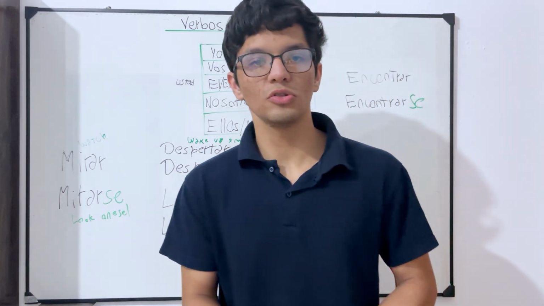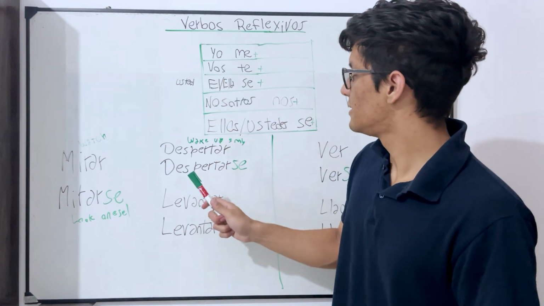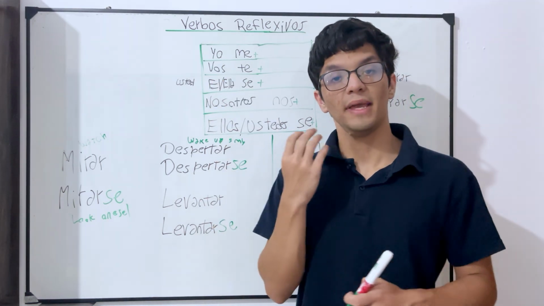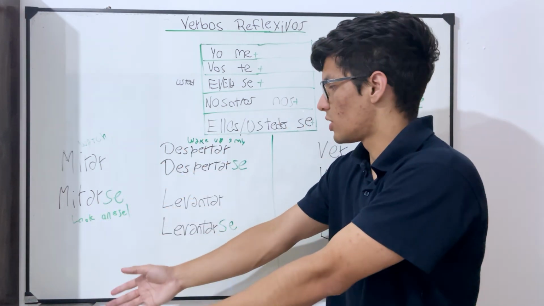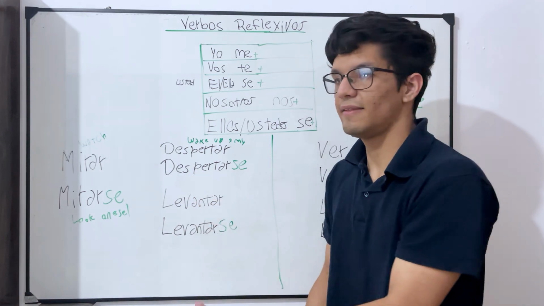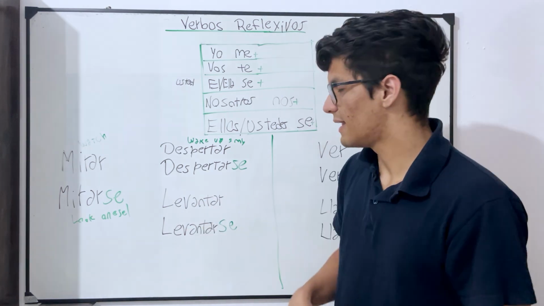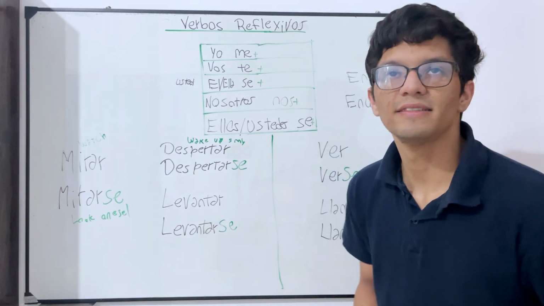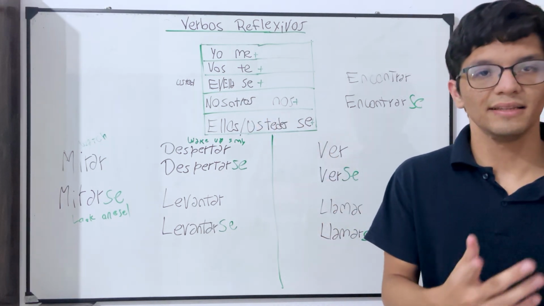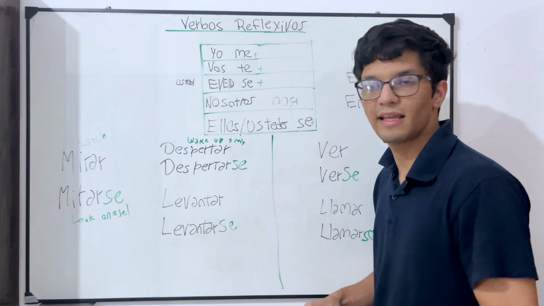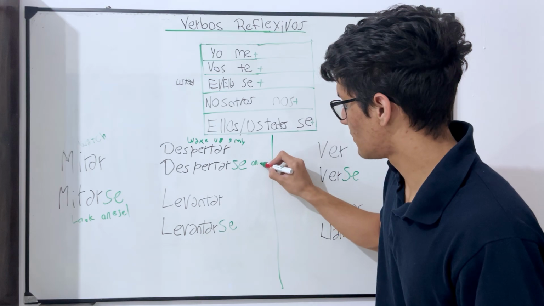As for example, when you say, I wake up in the morning, you would say, yo me despierto a la mañana. I wake up myself in the morning, or just I wake up in the morning. Okay, in this case, it refers that the person that's doing the action is myself, and receiving the action is myself. And then, for example, if you want to say she wakes up at 7 a.m., you would say ella se despierta a las 7 de la mañana. Okay, so this is wake up and then oneself.